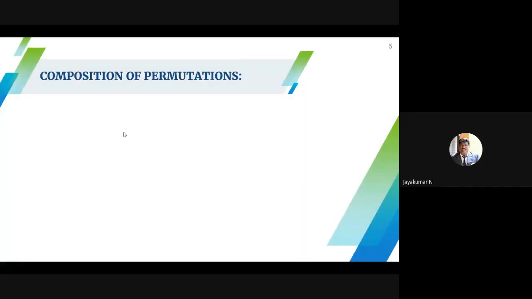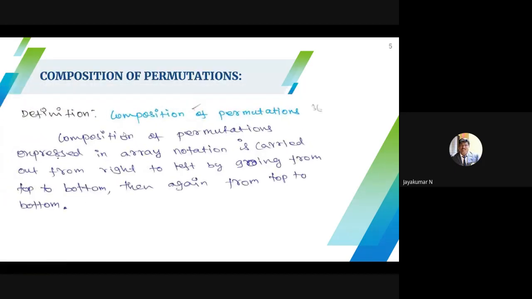This is the most important topic: composition of permutations. Please listen. There are 2 possibilities for composition of permutations. Because a permutation is a one-to-one onto function, either I can go forward or I can go backward. But here I am going to define only backward. In a similar way you can define forward also.